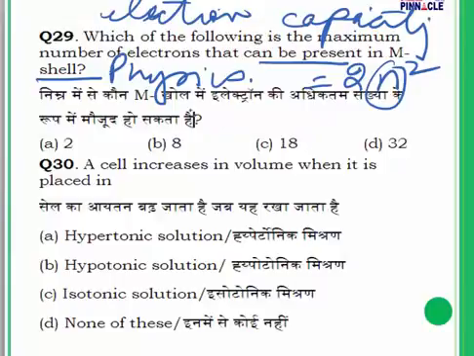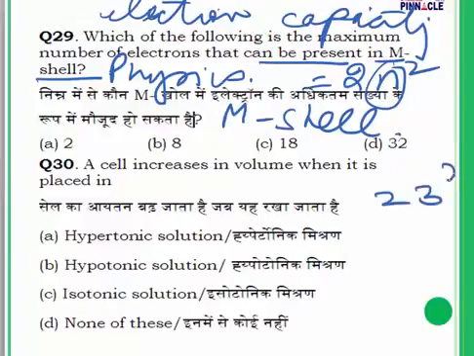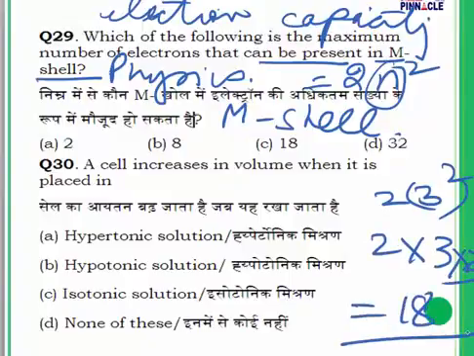And now we have been asked about M shell. What is the maximum number of electrons in the M shell? M shell belongs to the third energy level. So this n is going to be replaced by 3. So 2 into 3 square, that is 2 into 3 into 3. What is the answer? The answer is 18. So here is my answer for question 29: the answer is 18.